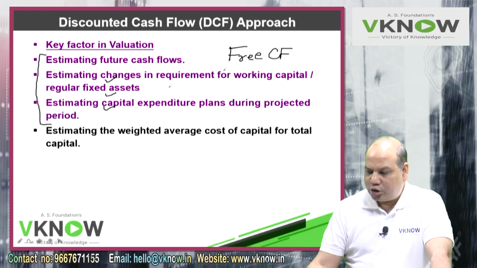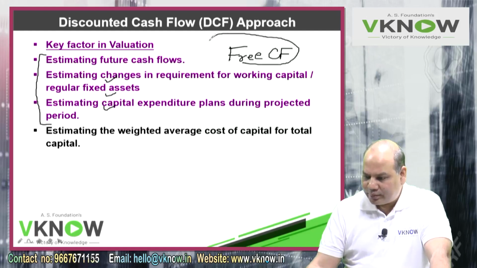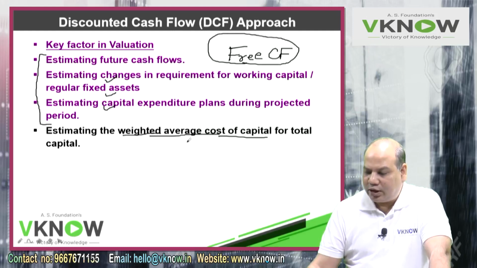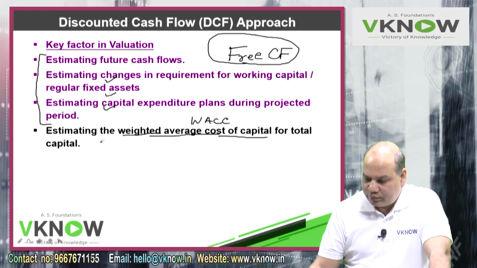And then in order to discount it, we need to estimate the WACC of the firm, weighted average cost of capital of the firm, which normally will be given to you. If not given, then you know how to compute it.